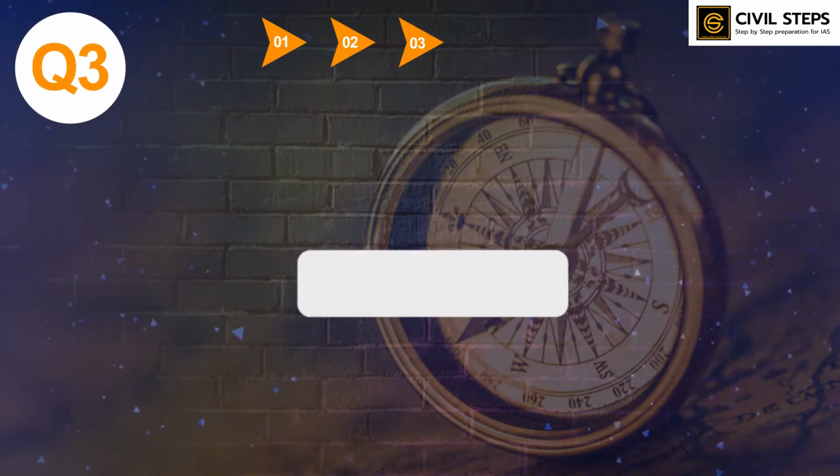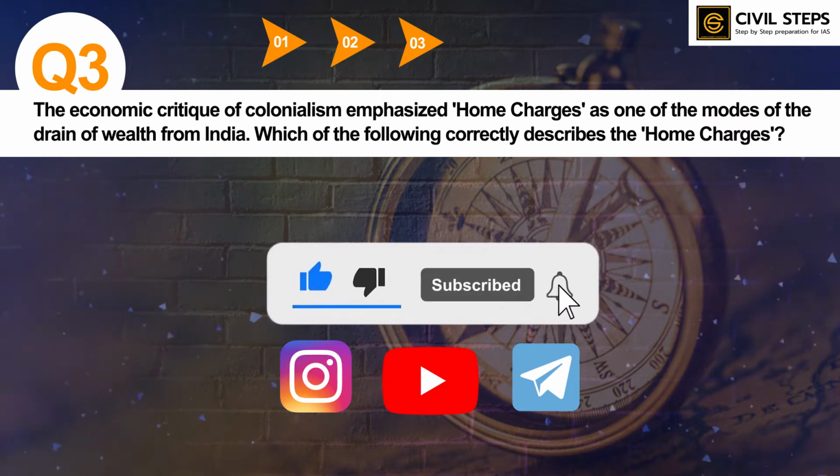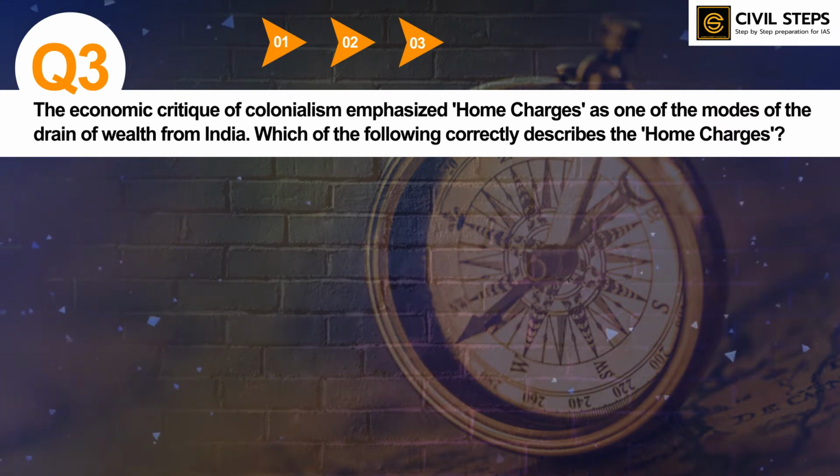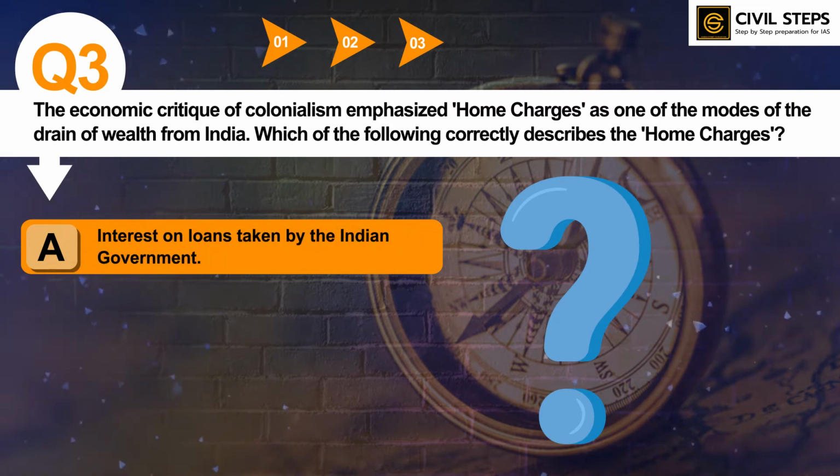So here is question number 3. The economic critics of colonialism emphasized home charges as one of the modes of the drain of wealth from India. Which of the following correctly describes the home charges? Option A, interest on loans taken by the Indian government.